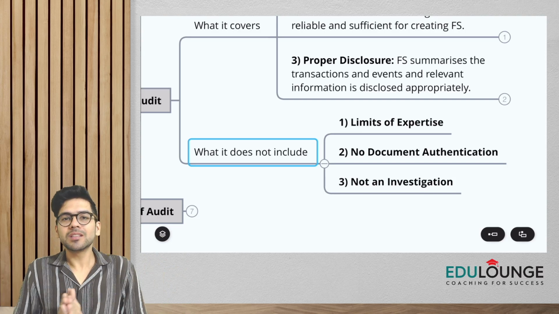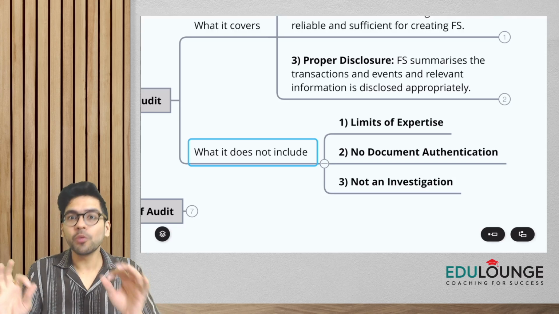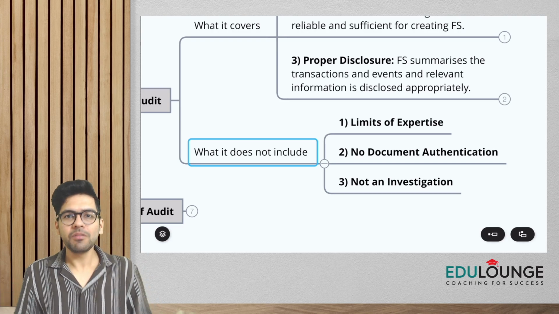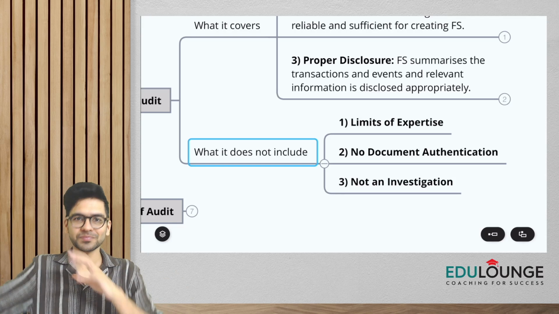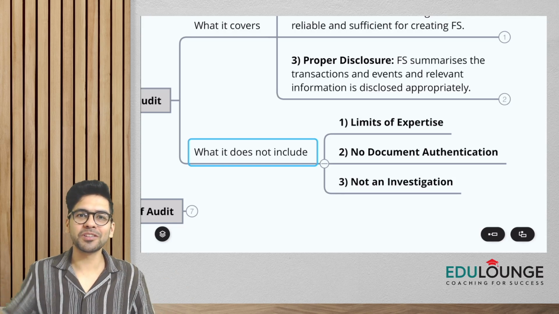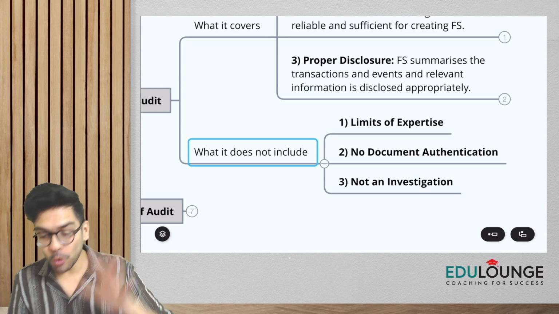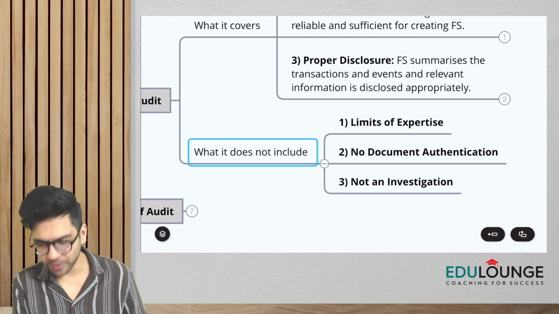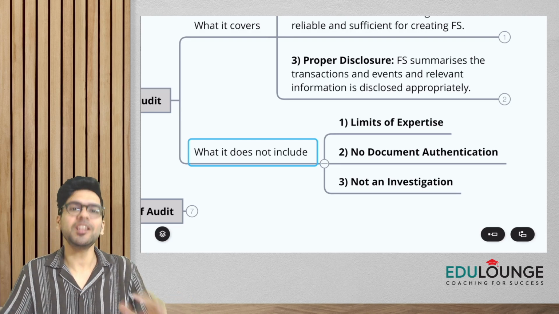But it doesn't mean, guys, we have the expertise to see whether a document is authentic or not, whether the signature is genuine or not. We don't have such powers. I mean, guys, we are not a police officer or a person like CID who does investigation. So when I say no document authentication, it simply means auditors can't authenticate documents. Okay, we are not an expert in verifying the genuineness of papers.